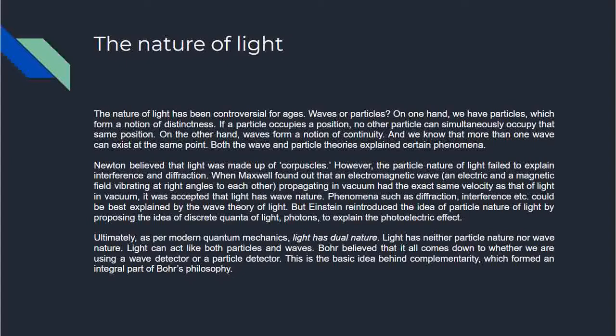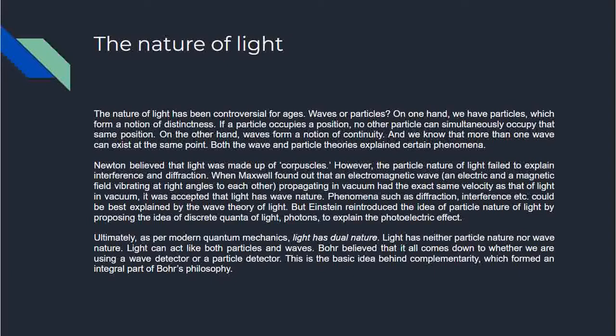Newton believed that light was made up of corpuscles. However, this particle nature of light failed to explain interference and diffraction. Now, when I say particle nature of light, I refer to Newton's idea, not Einstein's particle nature of light, because Newton actually believed that light consists of particles which had some mass, elastic collisions. But Einstein's theory says that light consists of particles called photons, which have only relativistic mass. So both are not the same. And anyway, in Newton's day, we didn't have great insights into the nature of light. So that was just a rough idea.